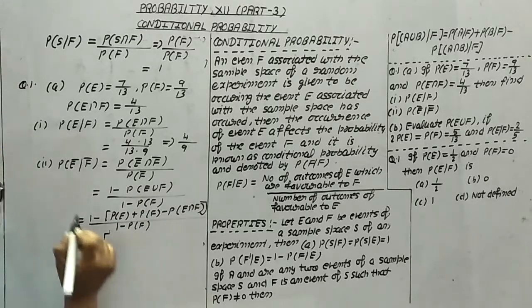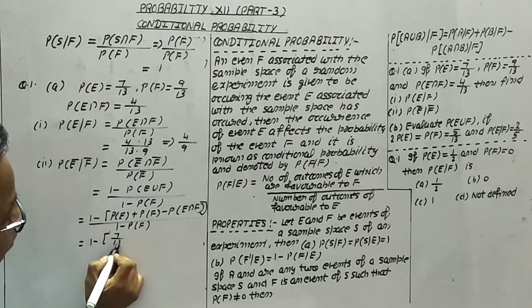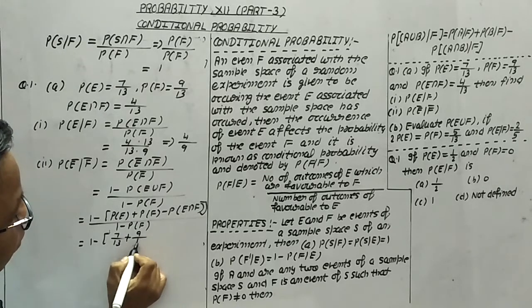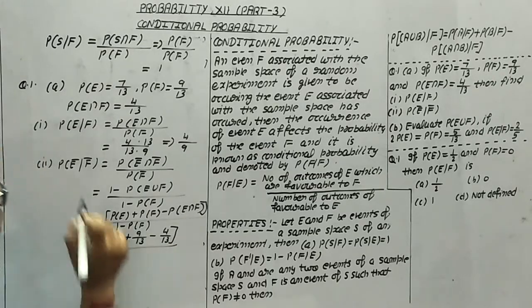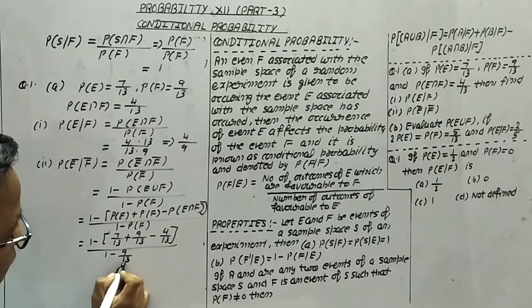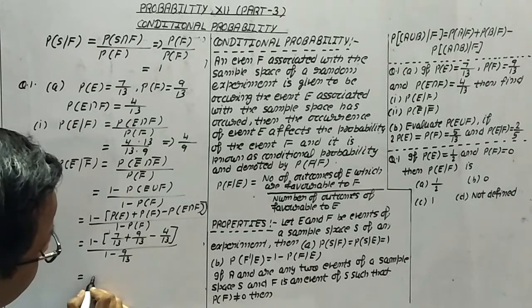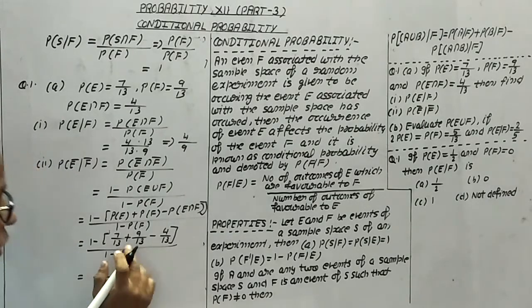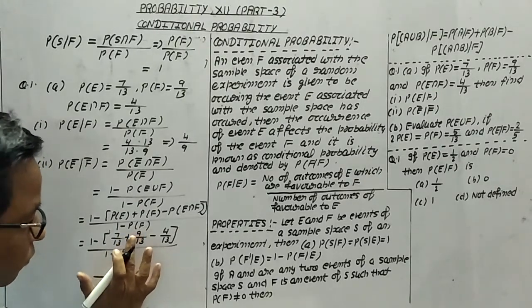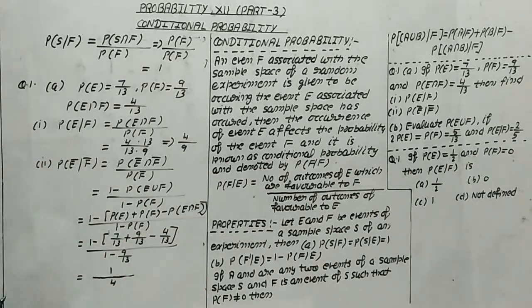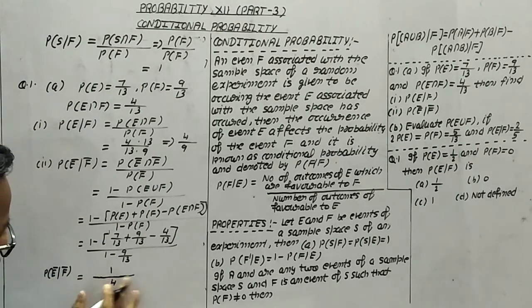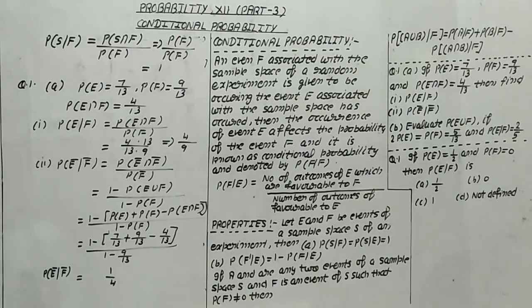Substitute the values. 1 minus probability of E means 7 by 13. Probability of F means 9 by 13. Probability of E intersection F means 4 by 13. And this is upon 1 minus probability of F, which means 9 by 13. Now after doing the calculation, the denominator will be 4 only. And what is in the numerator? 7 plus 9, 16, minus 4, 12. And 13 minus 12, 1 by 4. So this is the case when we have to find out the probability of E dash by F dash, and it comes out equal to 1 by 4.